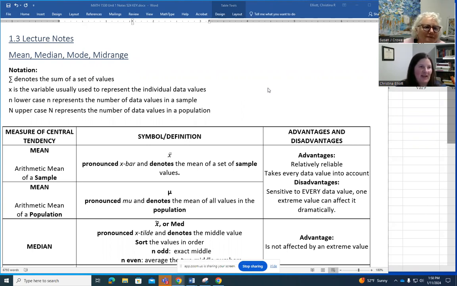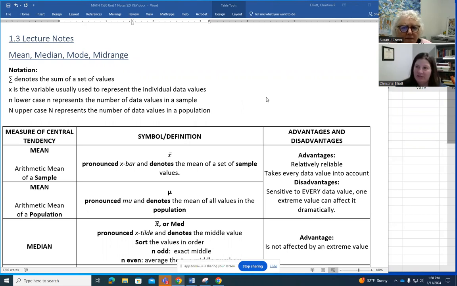What are we going to talk about today? We're going to talk about measures of center, and in particular the mean, median, mode, and mid-range. I like measures of center because it boils all the information down to one number. It's good for summarizing the data.